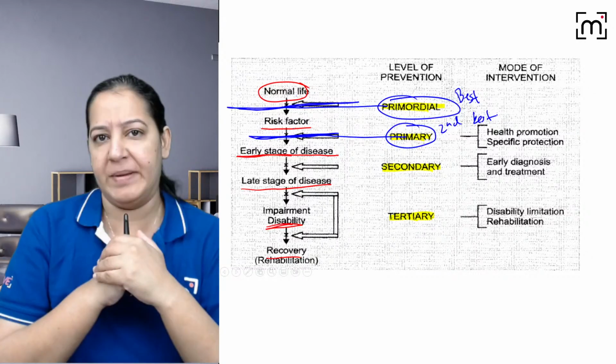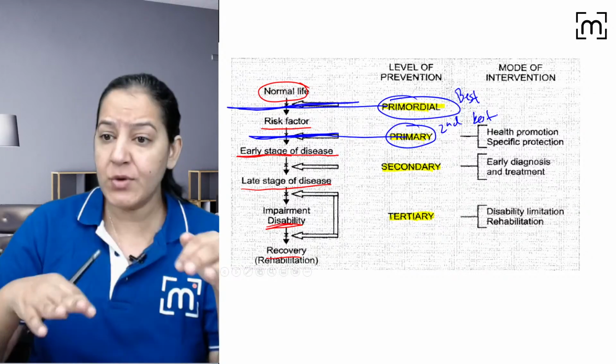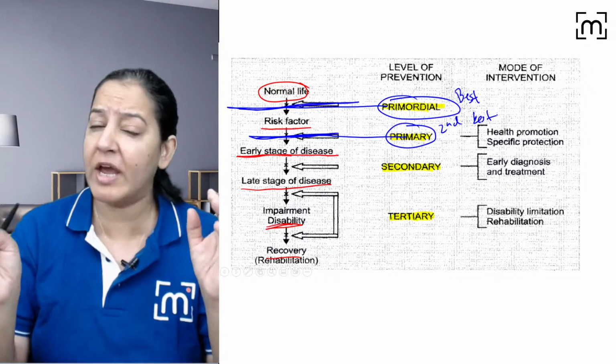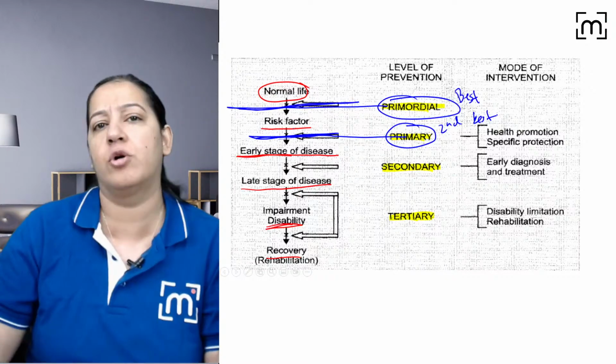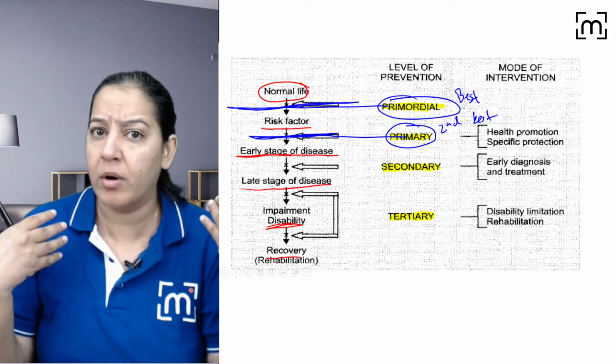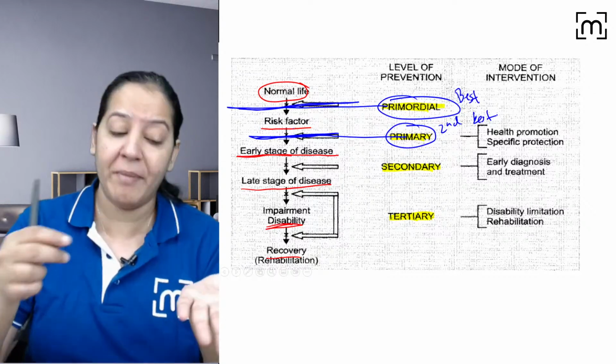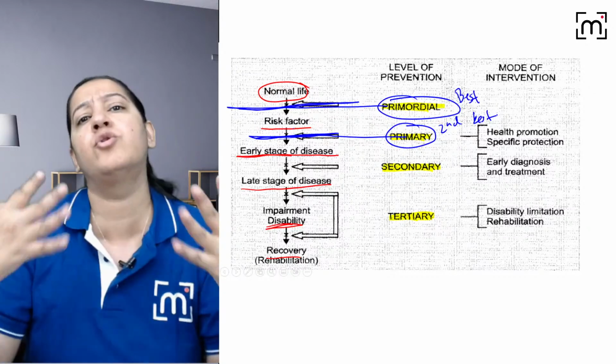A person is in front of me, so I'm counseling the person. You are not smoking, very good, and even in future also you don't smoke. The person is saying, madam, I don't smoke. I know. I'll say, I know you don't smoke, but I'm counseling you, even in future also you don't smoke.